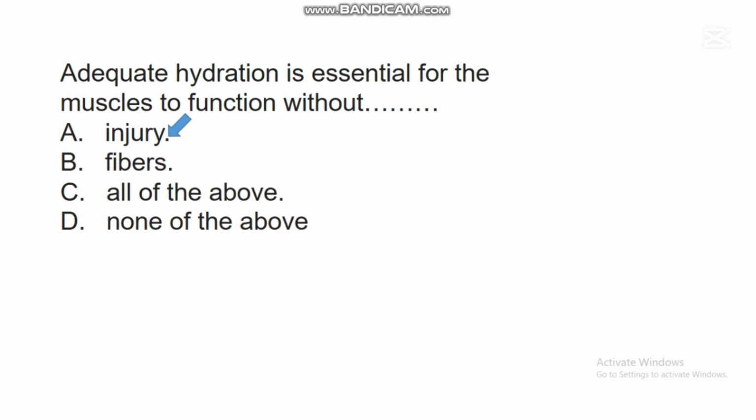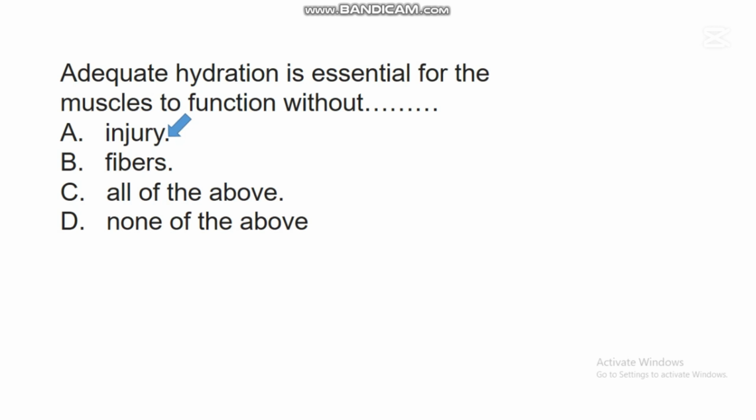Our research has shown that water is very essential to muscles in the body. So adequate hydration or adequate intake of water is essential for the muscles to function without having injury, because when water is lacking in the body, the muscles cannot function very effectively.